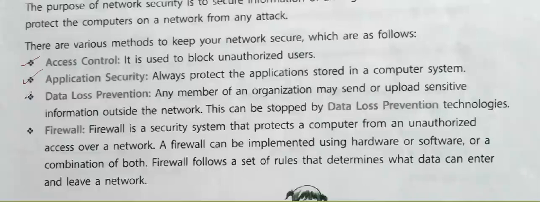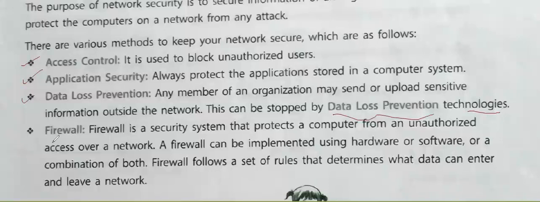Data loss prevention: if we lose our data, then we have to prevent it from being stolen. So for that we can use data loss prevention. There are so many technologies we can use to stop data loss in our computer network.